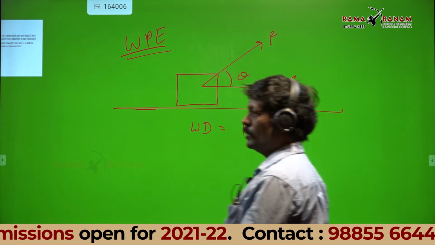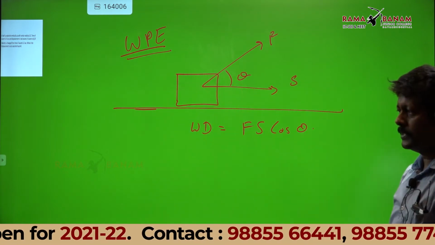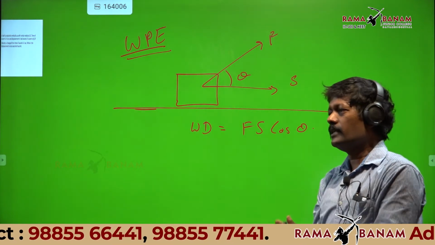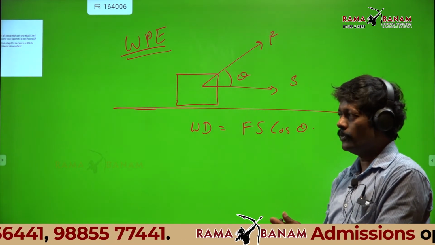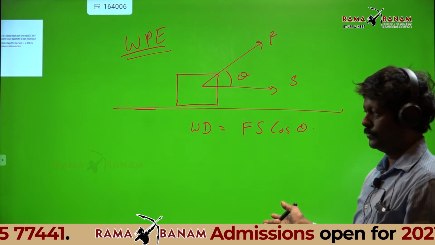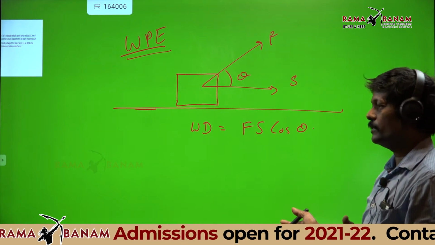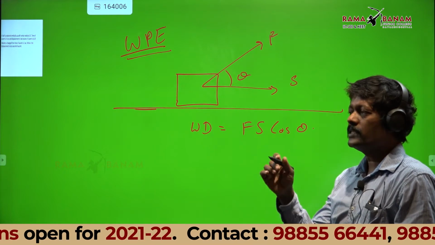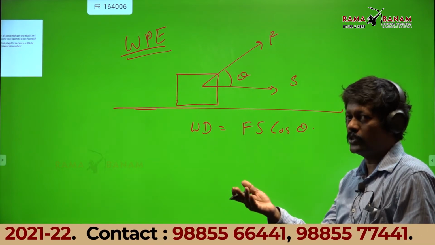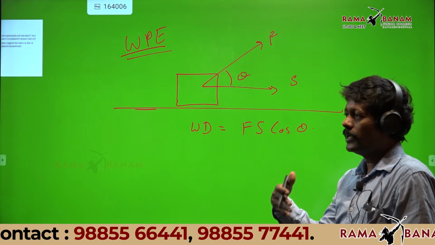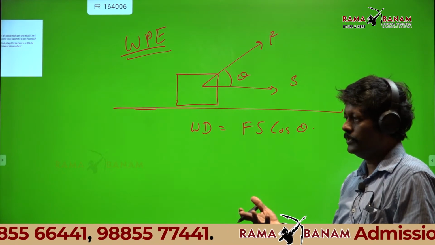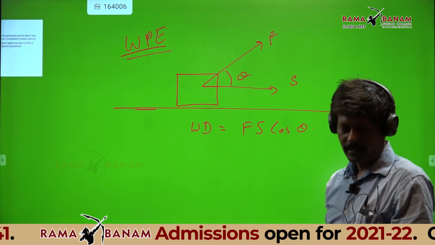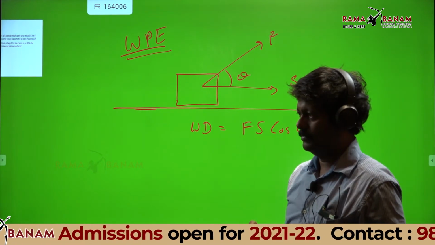You have a chapter called work power energy. That chapter is very important for all chapters. Where you are unable to use Newton's laws of motion, there you can go for the work power energy chapter, where you have the work energy theorem.